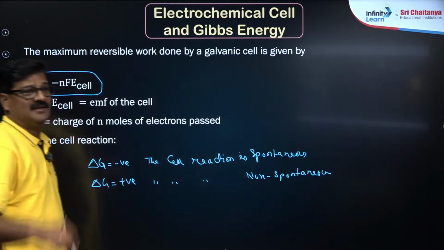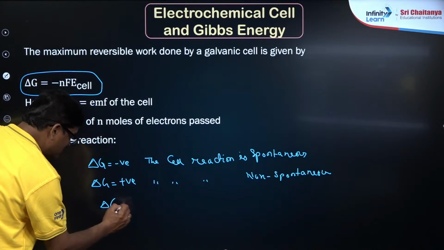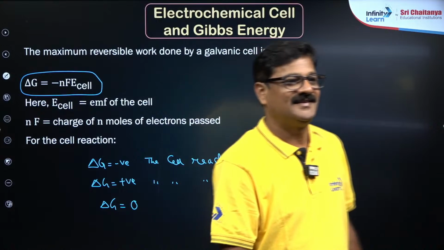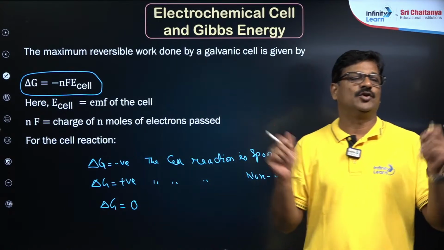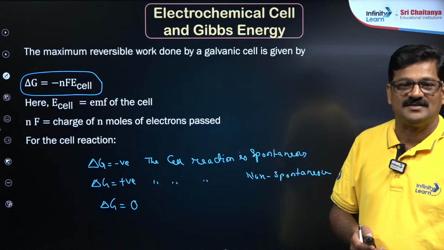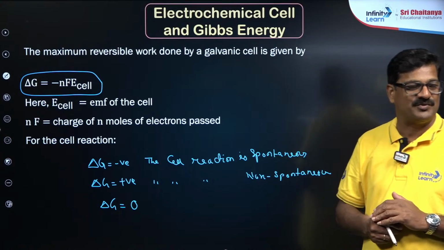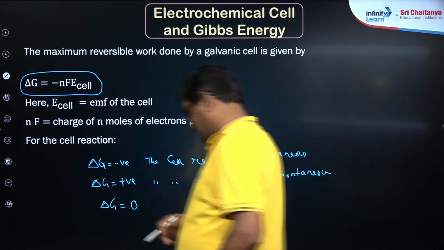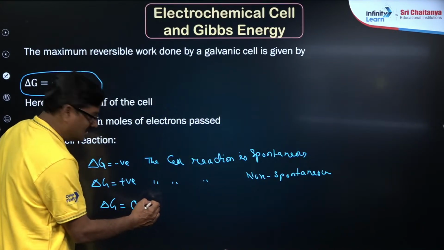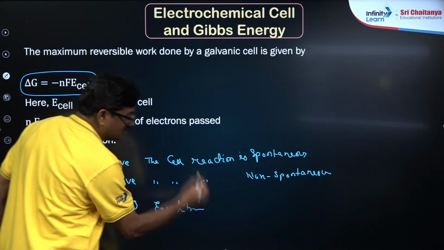Pratik, you tell me, if delta G is equal to 0, what will happen? Thank you for your greetings. Pratik, you tell me, if delta G is equal to 0, what is the situation? If delta G is equal to 0, the reaction is at equilibrium.